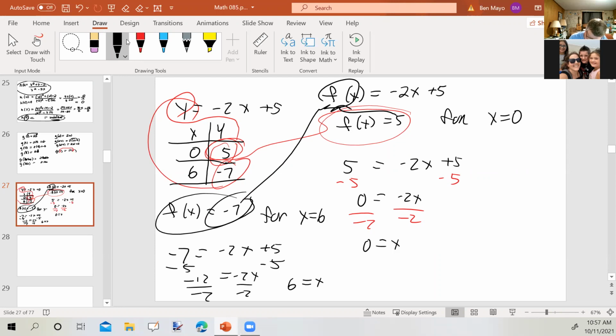So for what value of x does f of x equal negative 7? For x equals 6. So again, we're doing the same thing we did in the past, in chapter 3, back in beginning algebra. Given an x, plug it in, find y. Given a y, plug it in, find x. But keep in mind, for this function, x replaces what's inside. Y replaces the entire thing. So x is the input and y is the output.